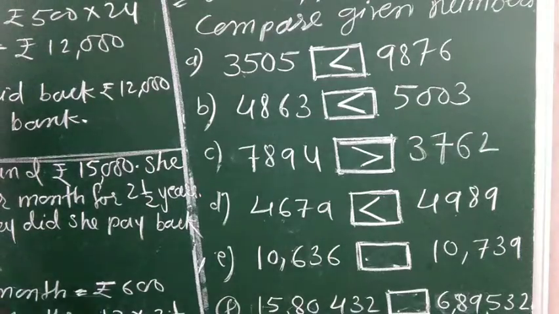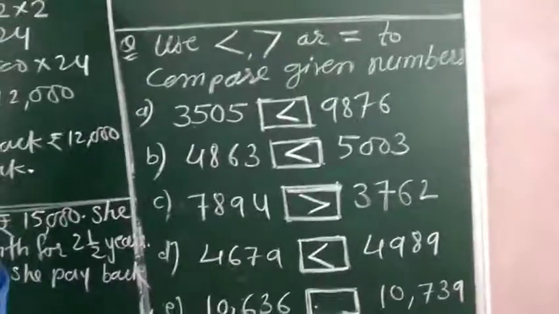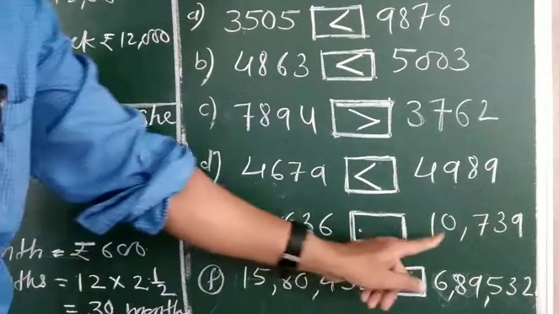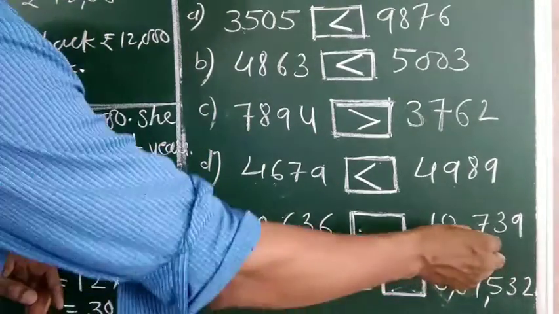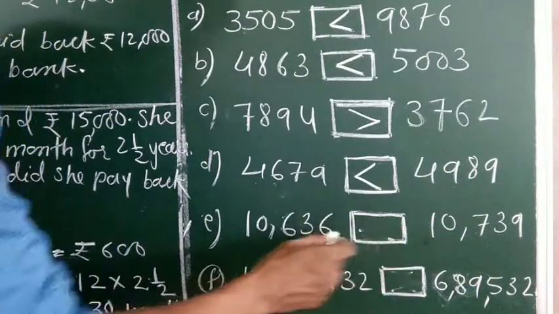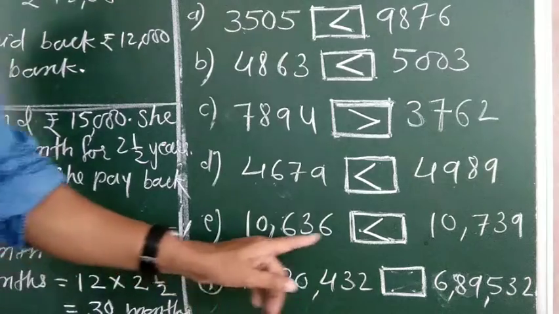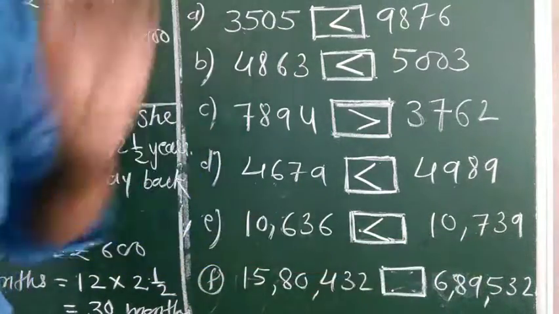Next, 10,636 and 10,739. Both are 10,000. It is 600, it is 700, which is greater here. This one is smaller and this one is greater. So 10,636 is smaller than 10,739.